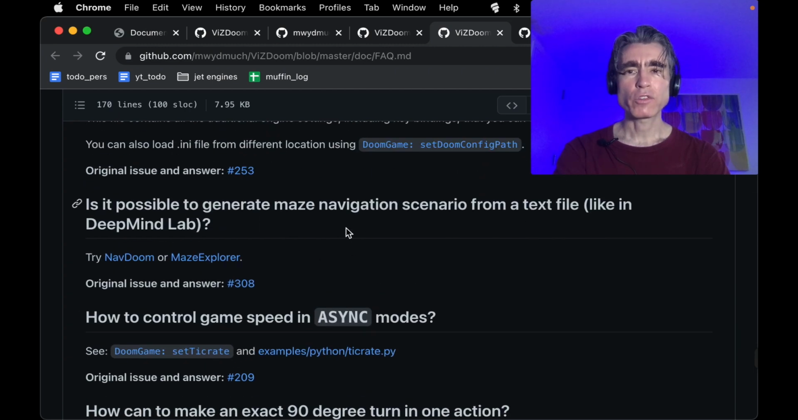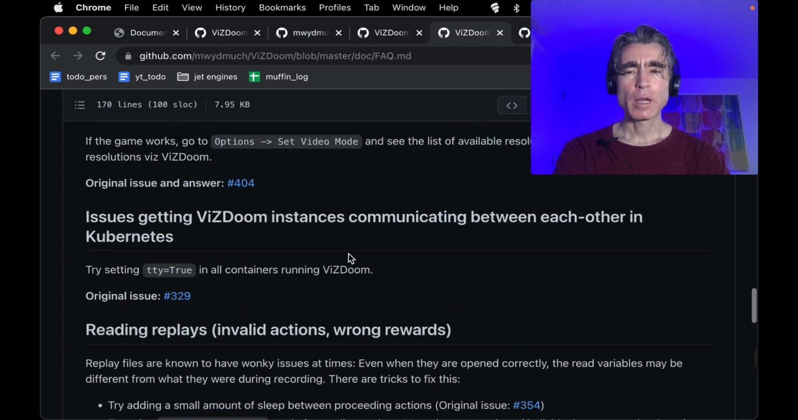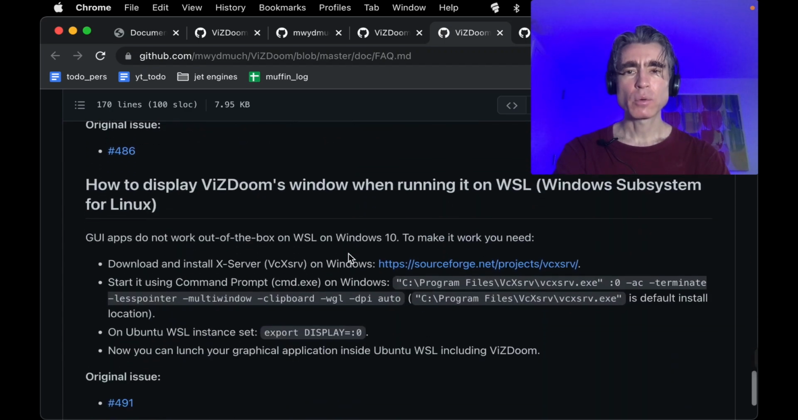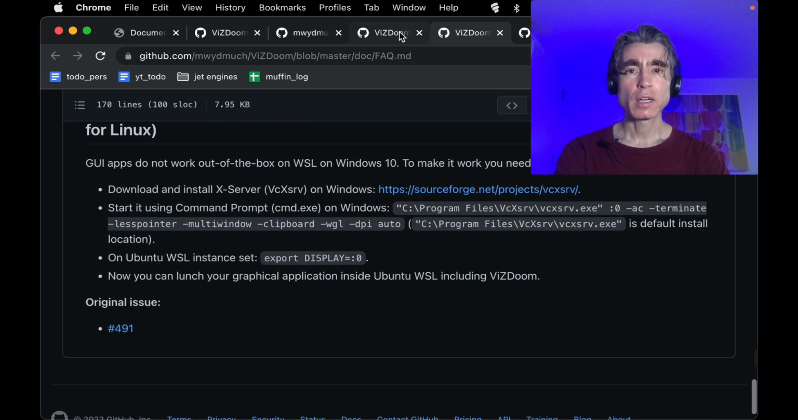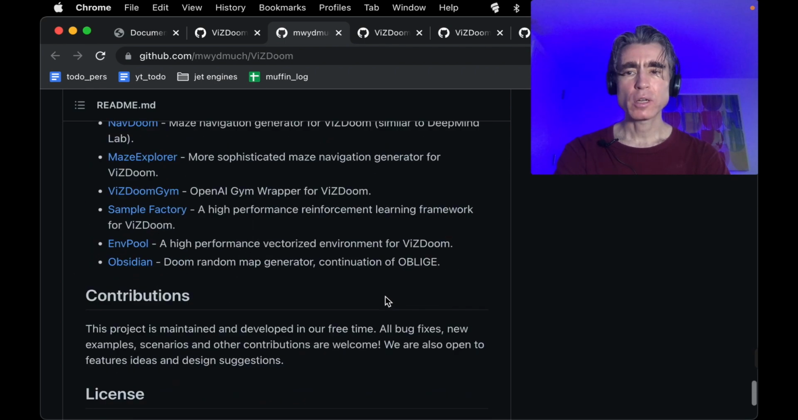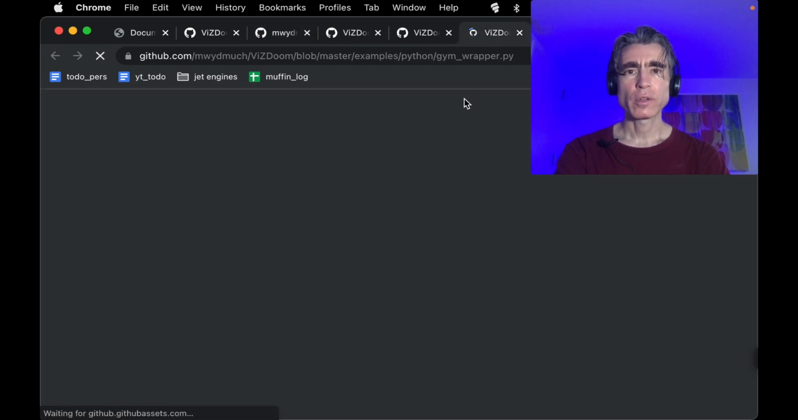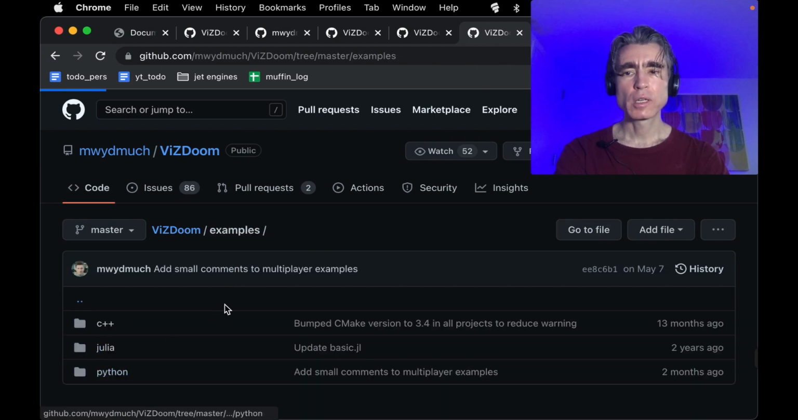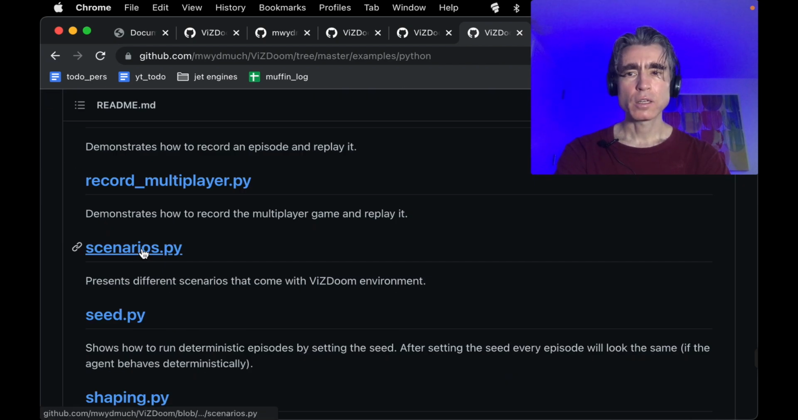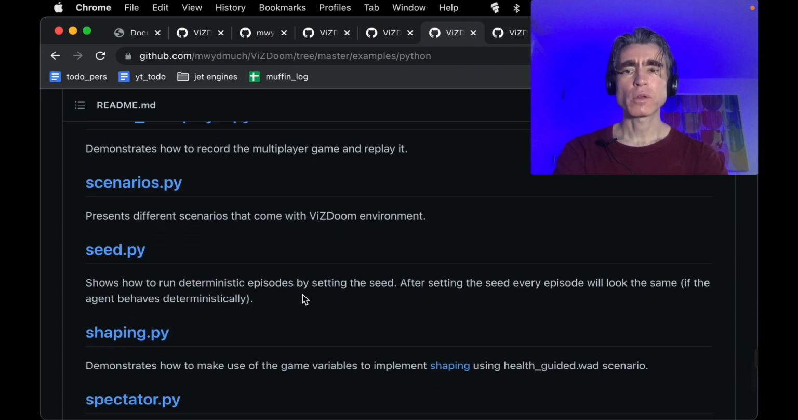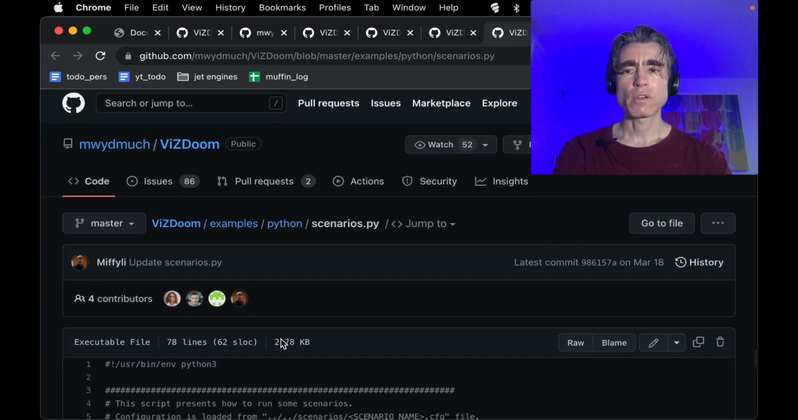So there's a way of generating mazes. I seem to remember seeing that there are several scenarios, but where did it say it? Was it in this first page? What do we have in examples? Oh, I see. Examples, Python, scenarios.py: present different scenarios that come with the ViZDoom environment. So let's have a look at that.